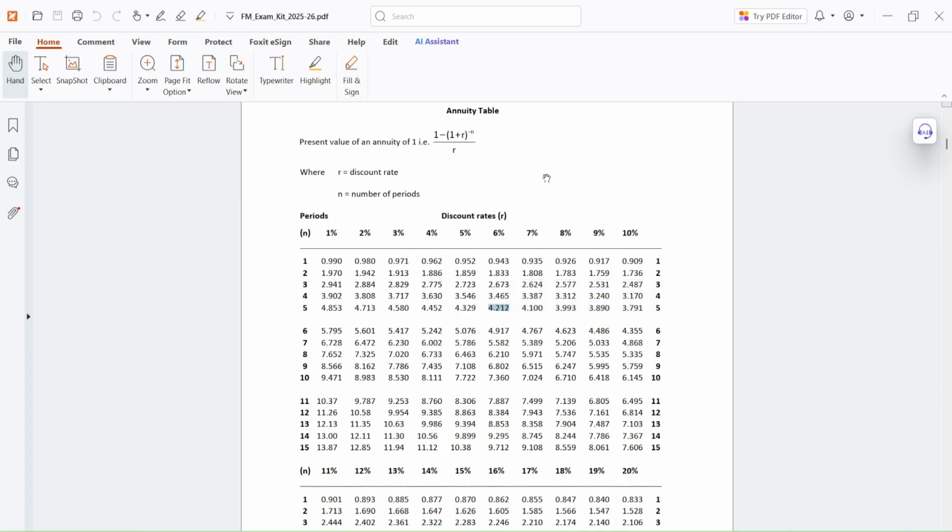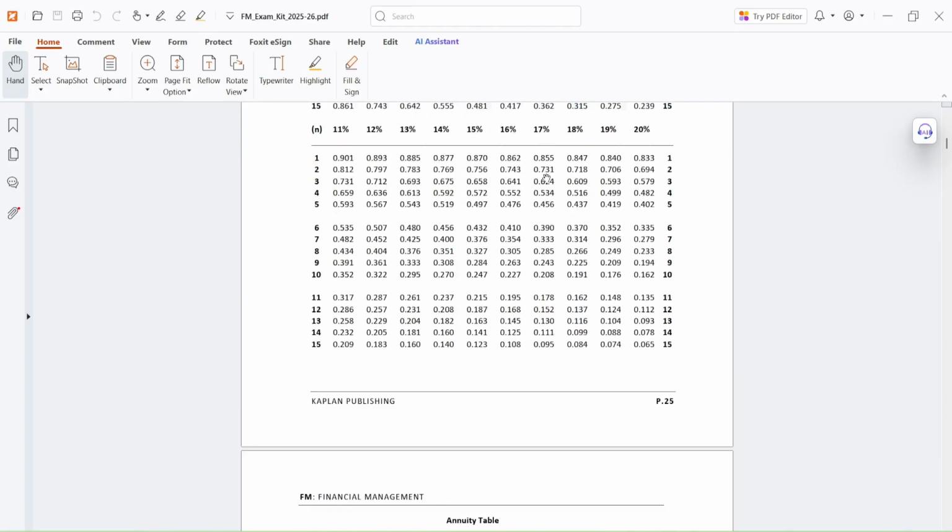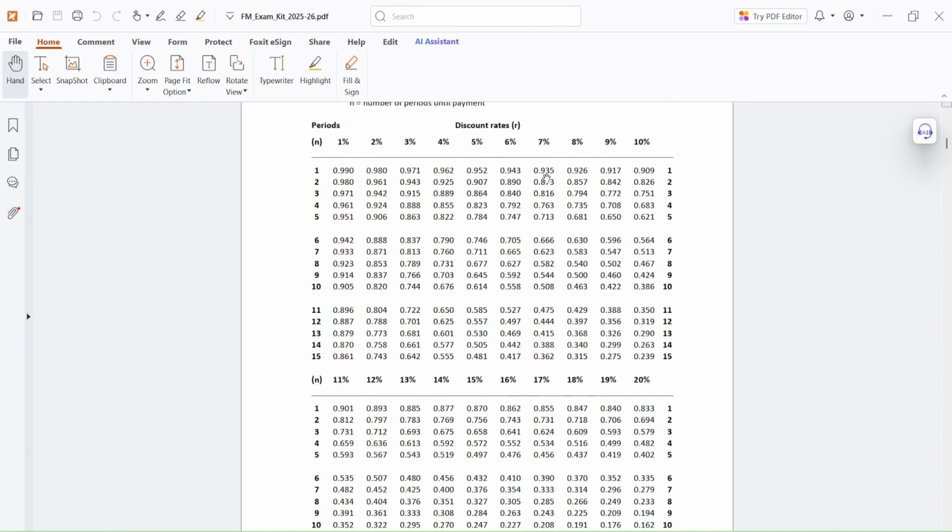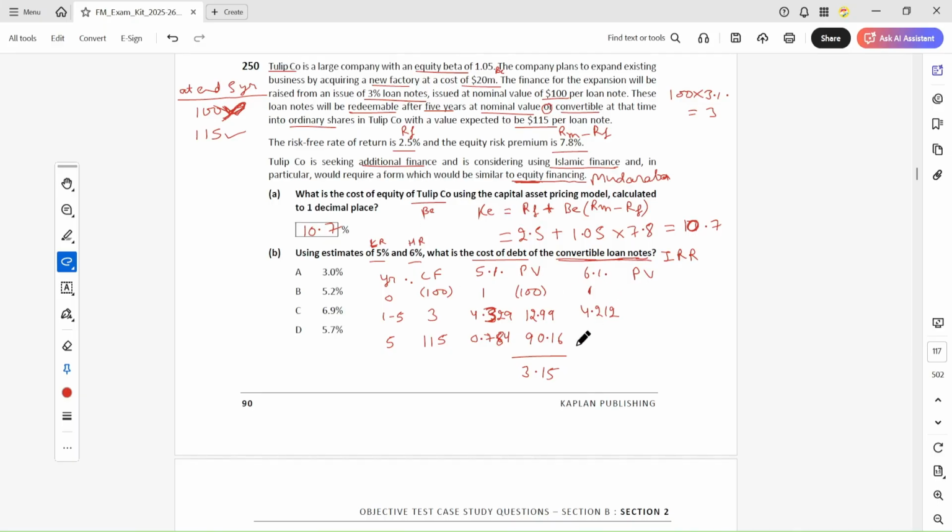So the discount factor at 6% for the fifth year is 0.747. Now we get 12.64 and 85.9.